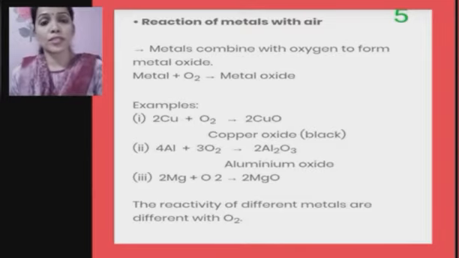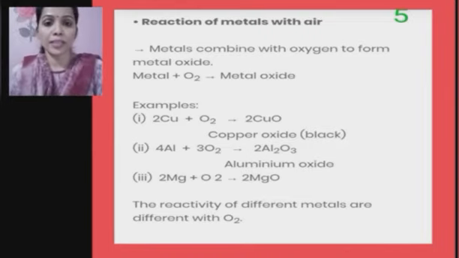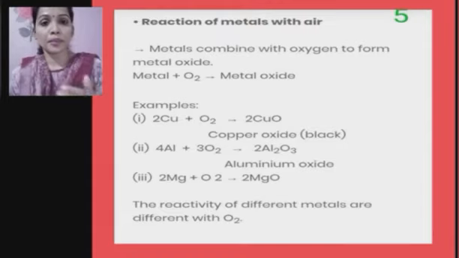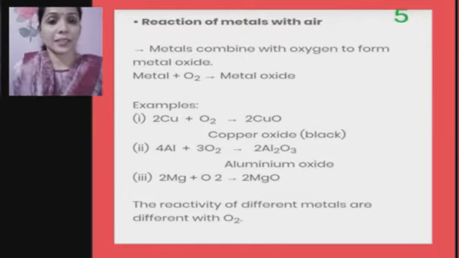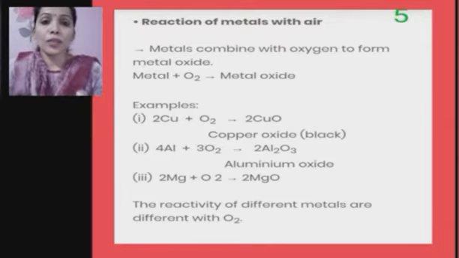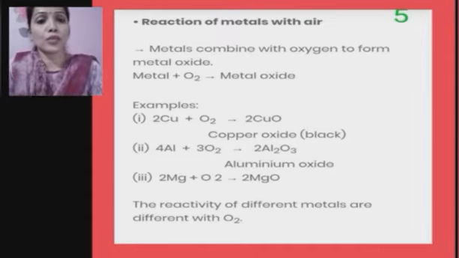Metals react with oxygen and form a layer of respective oxide on them, thereby protecting the layer below them. Indirectly, they are protecting the magnesium ribbon or aluminium metal. The lower layers are protected from being oxidized. So you have gone through all this explanation. I have explained to you when we had burnt magnesium ribbon.